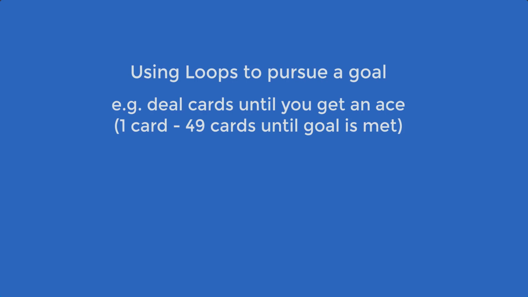There will be times when we are writing code where the purpose of a loop is not to iterate a specific number of instances, but rather to keep repeating code until we achieve a particular objective. So for example, maybe you're playing a game of cards and you're going to be dealt a number of cards until you receive your first ace. I don't know whether the first card on the deck is an ace, or the 13th card in the deck is an ace, or the 48th card in the deck is the first ace. So I don't necessarily know how many times I'm going to loop until I'm done dealing you cards.